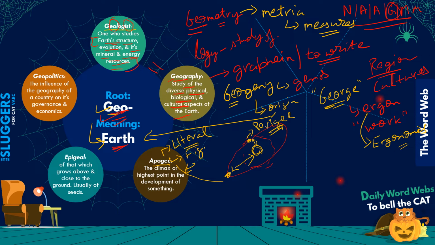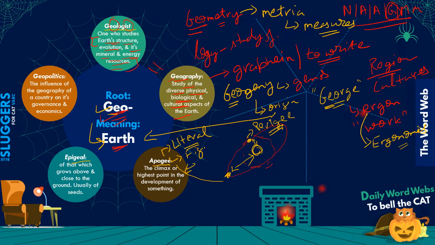So a perigee is the closest point, and apogee is the point that is furthest away, the most far away from the center of this central body. Okay, so that's about that. Next, let's look at the term epigeal.